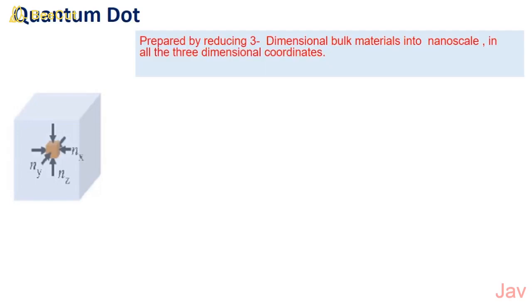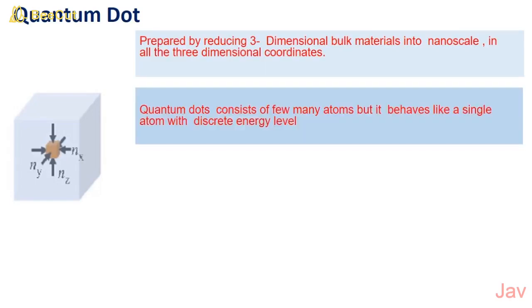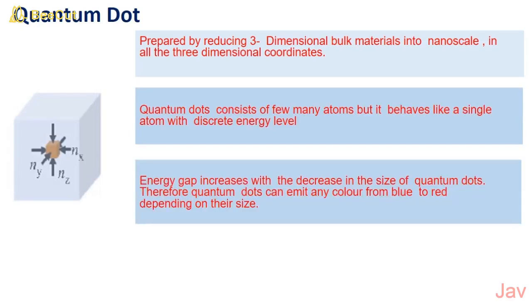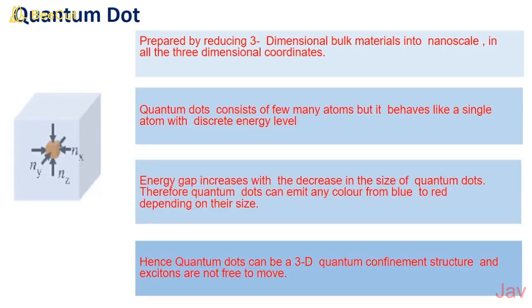Quantum dot. Quantum dot is prepared by reducing three-dimensional bulk material into nanoscale in all the three dimensions. Quantum dot consists of few atoms, but it behaves like a single atom with discrete energy level. Energy gap increases with decrease in size of the quantum dot. Therefore, quantum dot can emit any color from blue to red depending on their size. Hence, quantum dot can be treated as a three-dimensional quantum confinement structure, and excitons are not free to move.